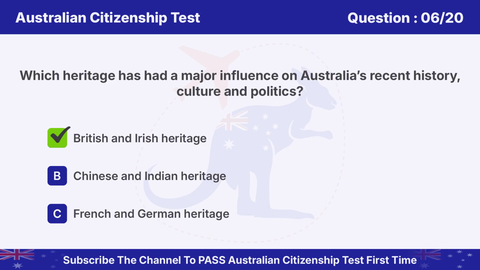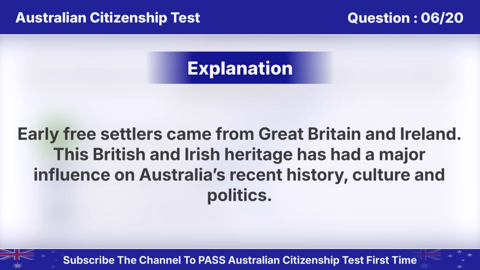Answer is A. British and Irish heritage. Early free settlers came from Great Britain and Ireland. This British and Irish heritage has had a major influence on Australia's recent history, culture, and politics.